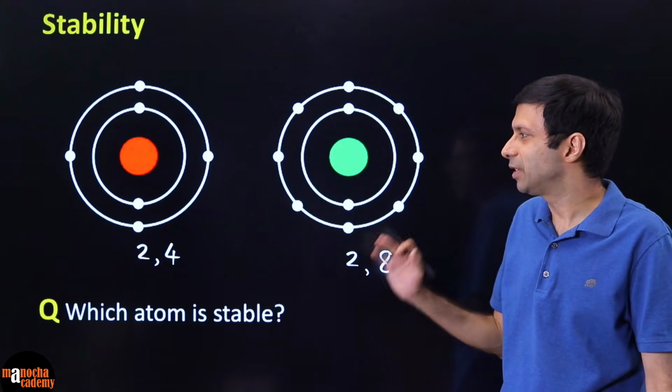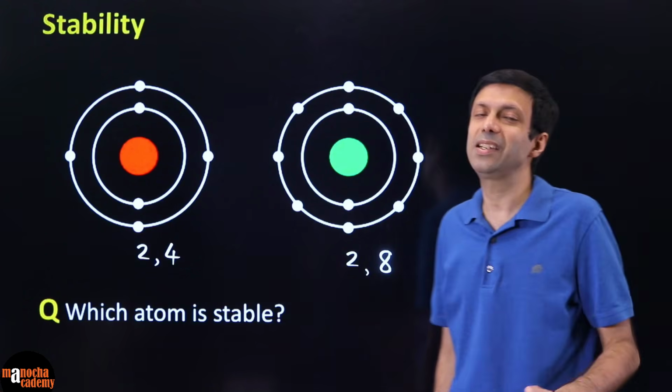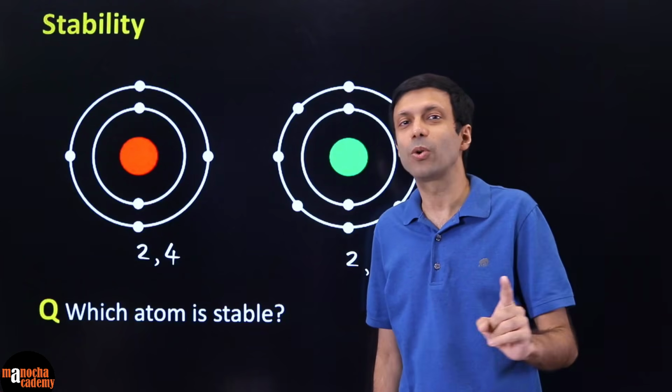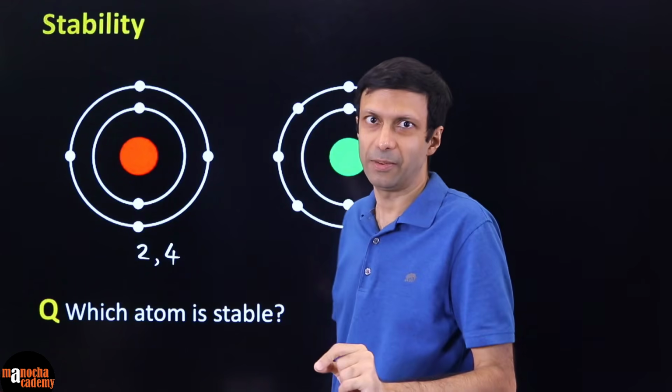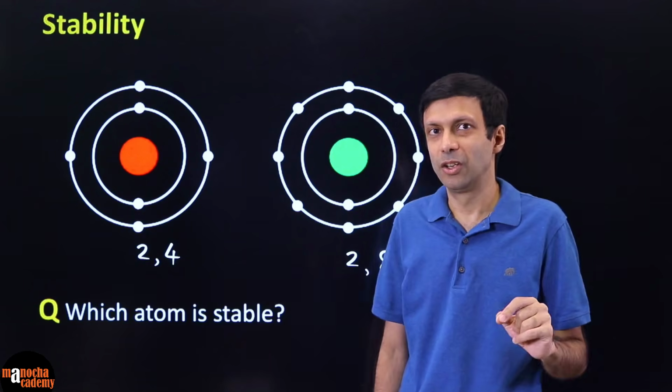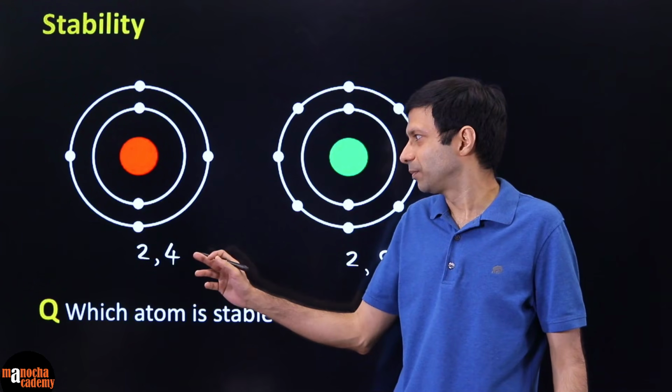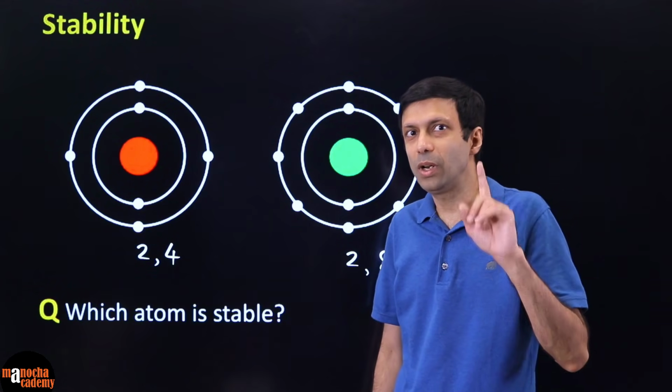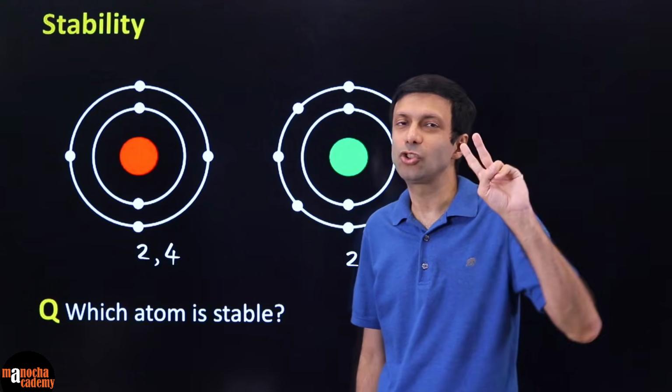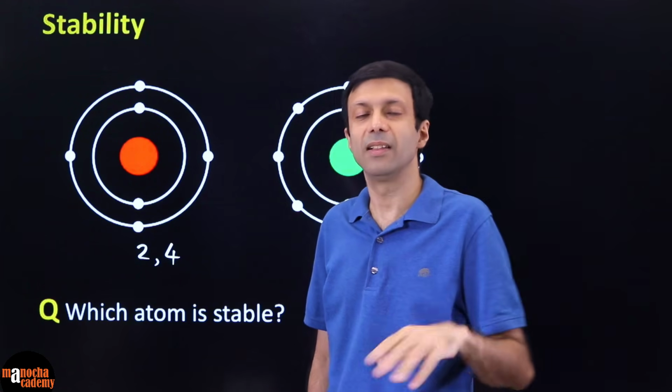Now, which atom is stable? We can easily tell the answer by looking at the last shell, the outermost shell. So if the atom has only one shell and it has 2 electrons in the outermost shell, then it is stable.